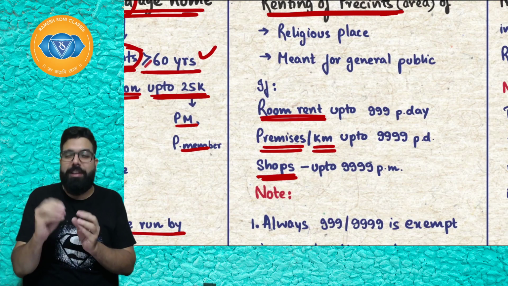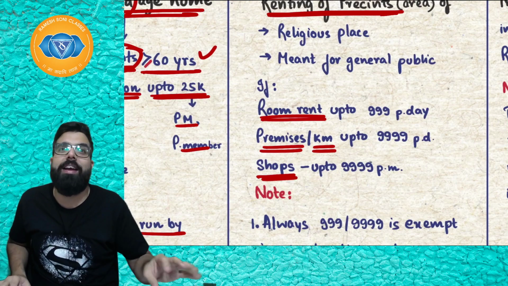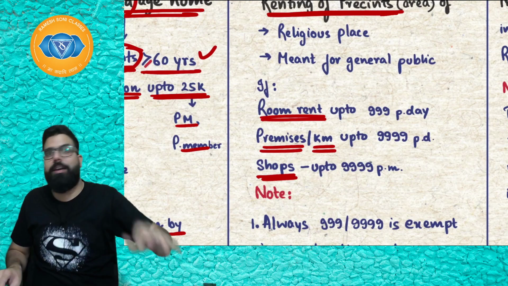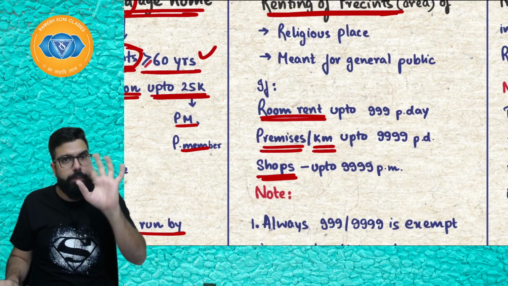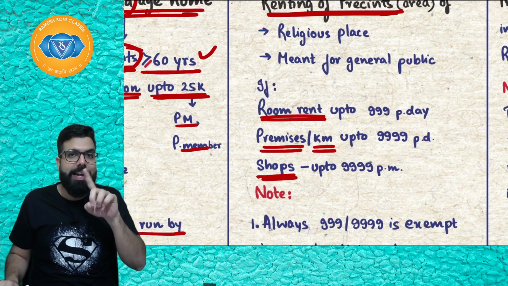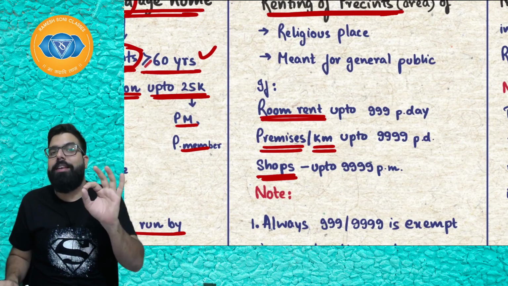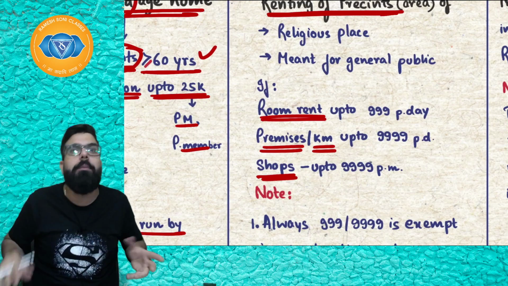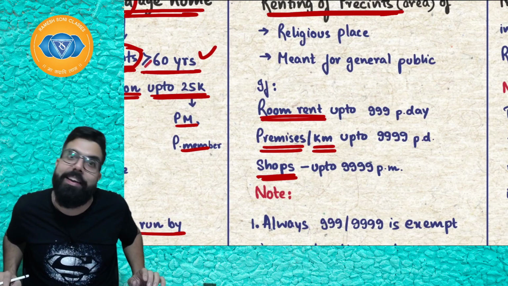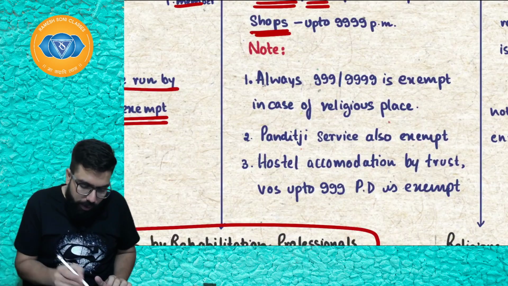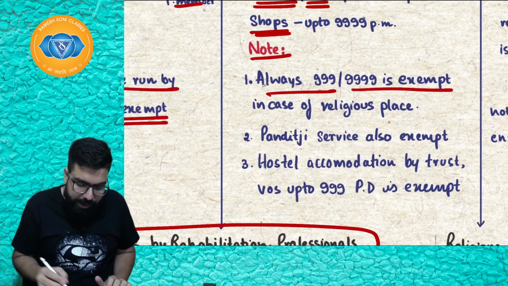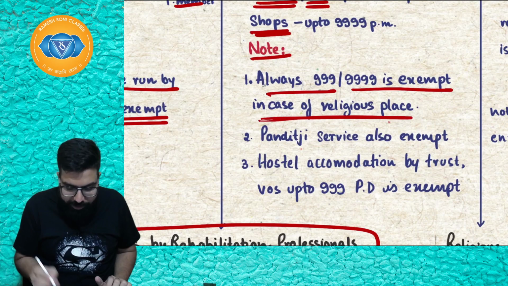I will tell, sir, please 1 rupee I'll put in the hundi. You take 9999 because 9999 is exempt per month. I hope everyone is clear. Always remember, in case of temple, 999 or 9999 is exempt because there is a hundi where you can put 1 rupee and 999 or 9999 will be exempt. Always note 999 or 9999 is exempt in case of religious place.